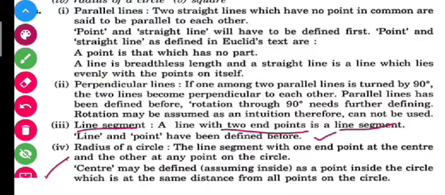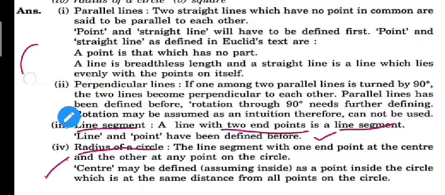So, the radius of a circle. Obviously I think you all know what you understand by radius. If you have a circle here, then this is the center. Any line segment joining the center and any point on the circle is known as the radius of the circle. Very simple, right?